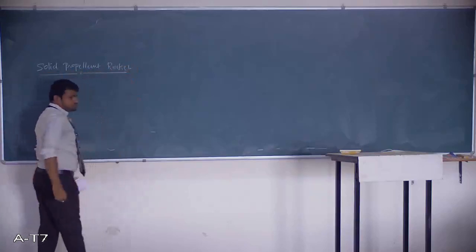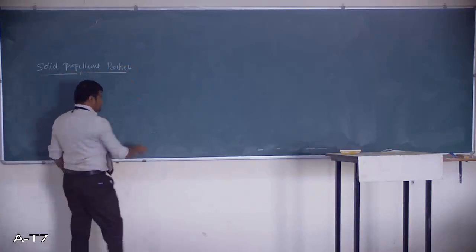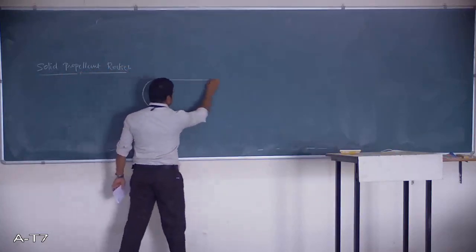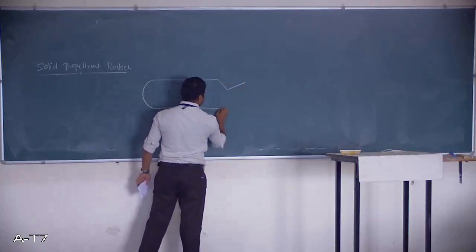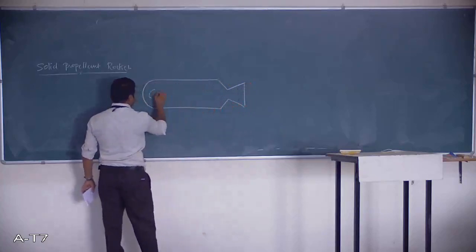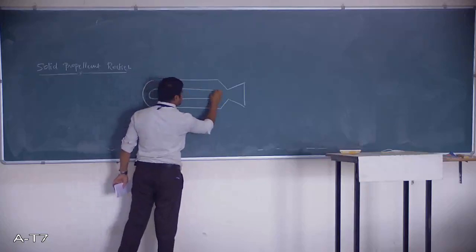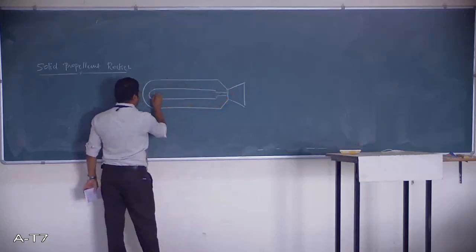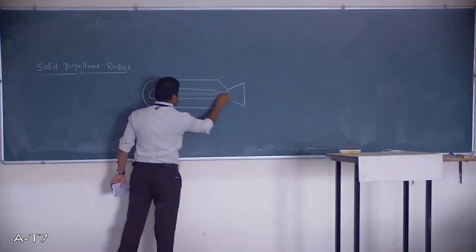We will just rush through the things because we don't have enough time. Basically the rocket will look like this, which will have a chamber, and inside, a small space will be there, and here one igniter will be there.